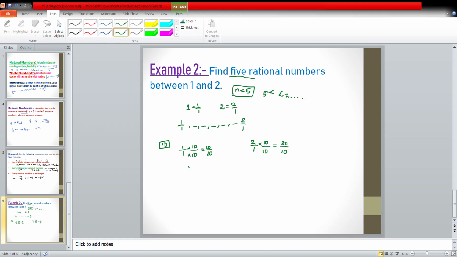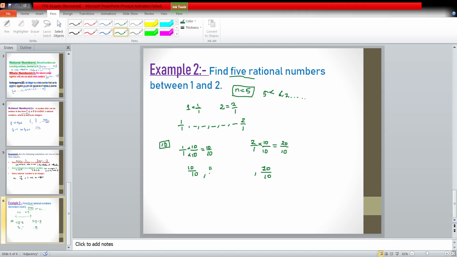Now, in between 10 by 10 and 20 by 10, we will get 9 numbers. But the question is asking for only 5, so you can write any 5 in between. From 10 to 20, we have 11, 12, 13 and so on, and in the denominator we write 10.